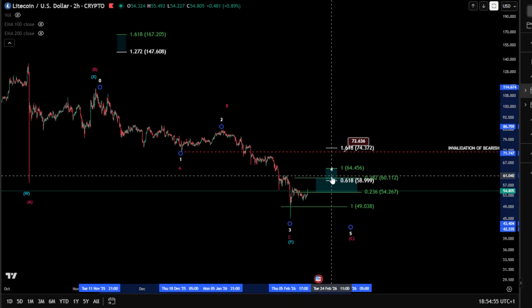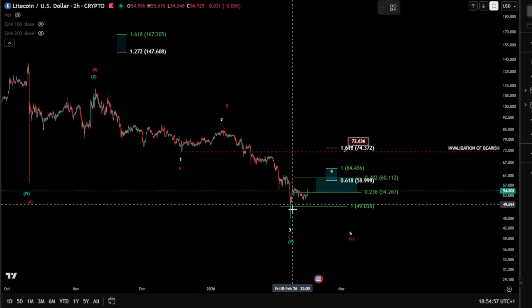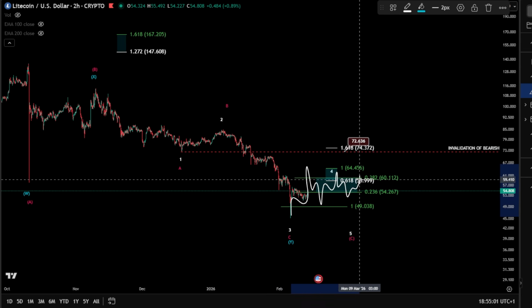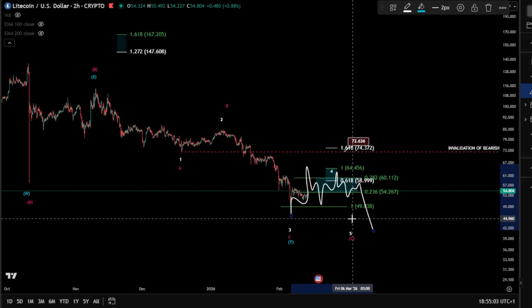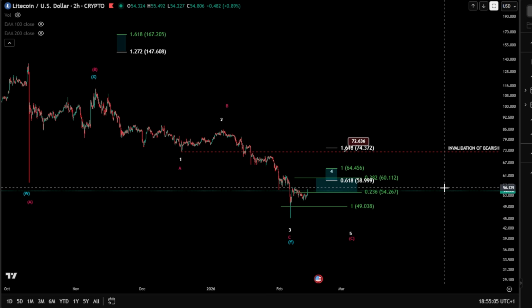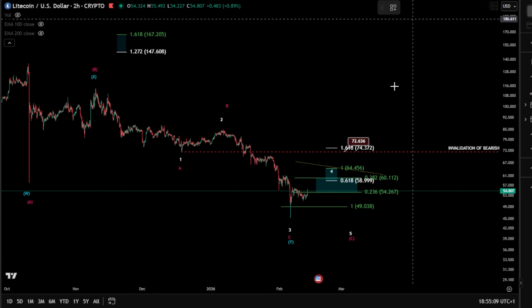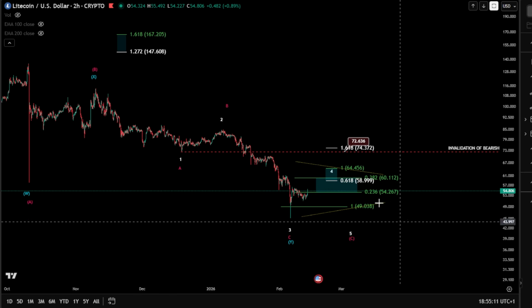Don't forget, it can be something like a triangle in case, of course, we need time. It can be something like a triangle, and then, of course, pushing for lower in a wave 5. And we'll see, guys, if this is going to happen. But don't forget, of course, the triangle shape.